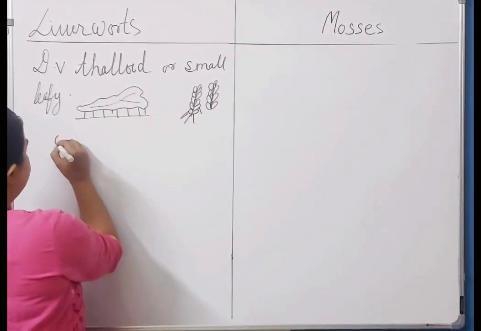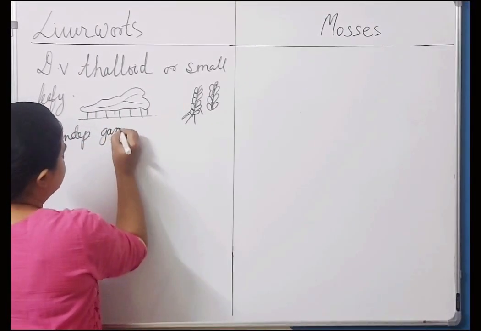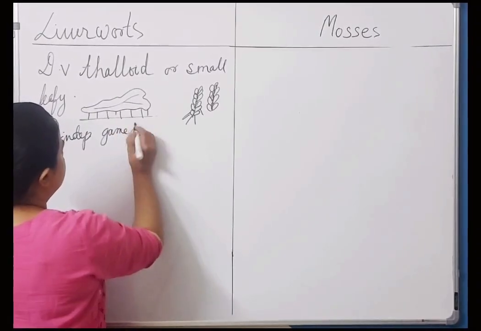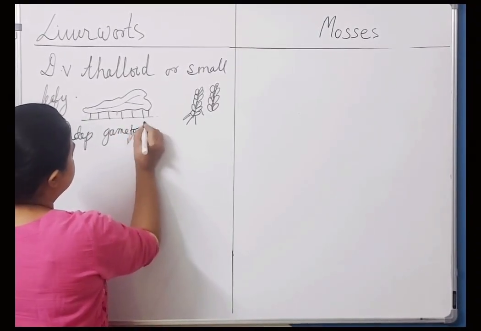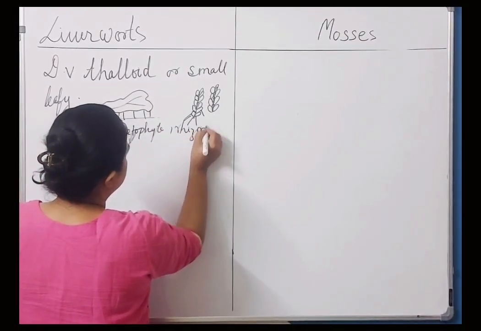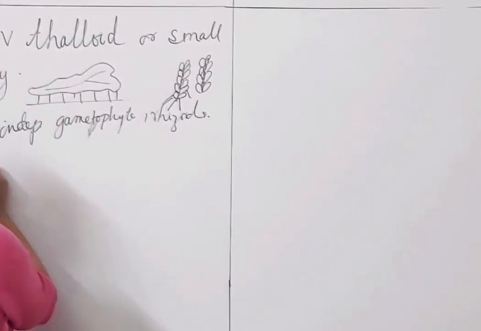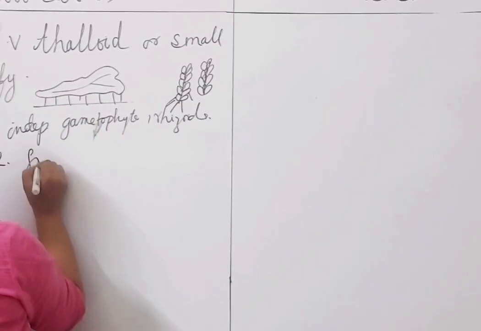So keep writing: independent, gametophyte, photosynthetic, of course, with rhizoids. Vegetative reproduction occurs by fragmentation.